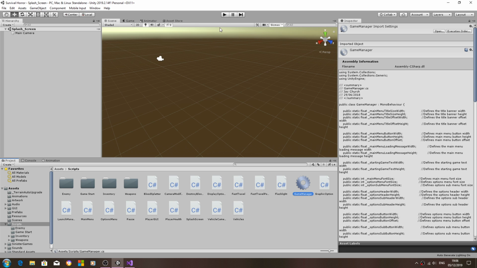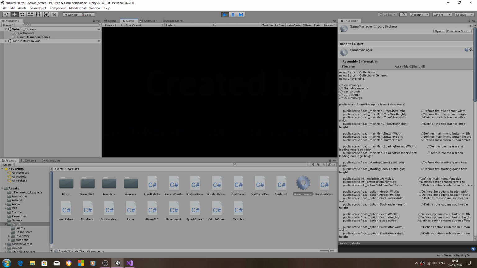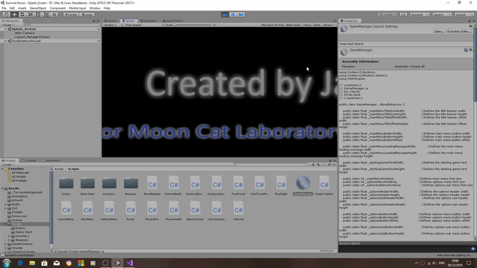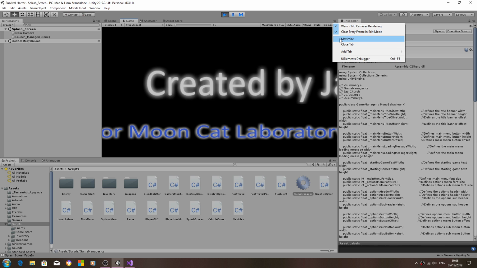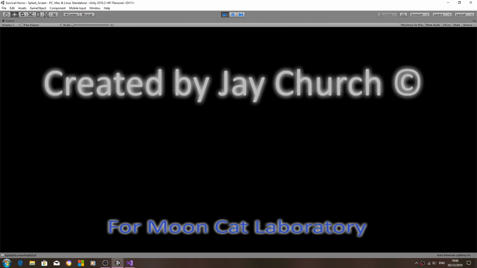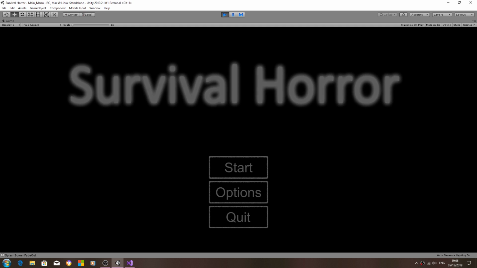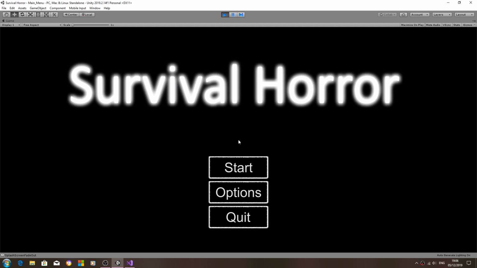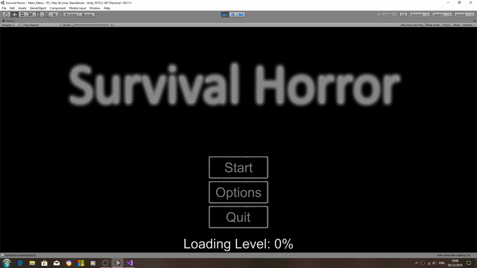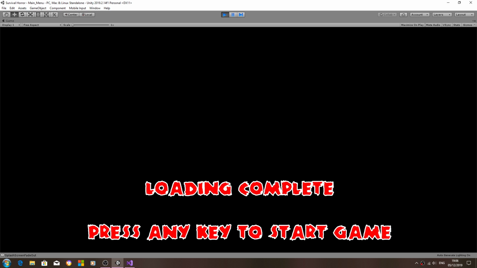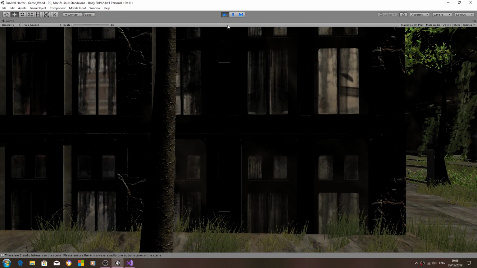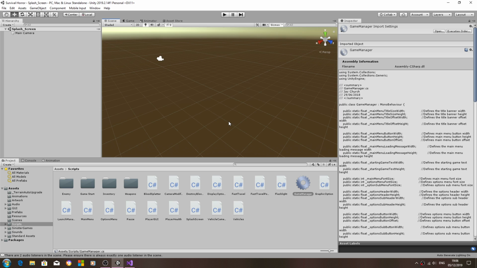We'll let it recompile, we'll hit play, and we'll just let it run through. I'll switch to maximize screen, and we'll just wait a moment to let it keep running through. So loading complete, press any key to start, we'll hit a key, and we're loading to game.